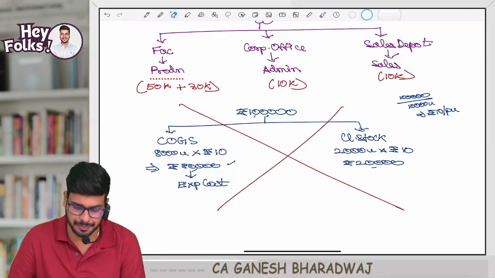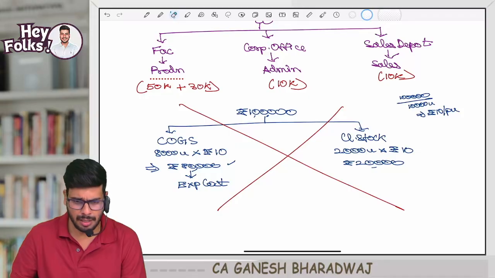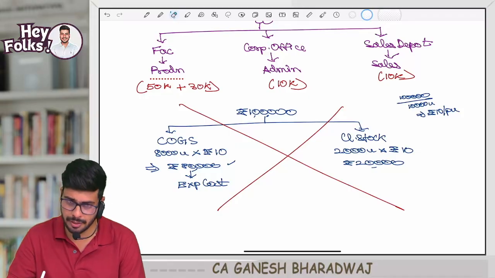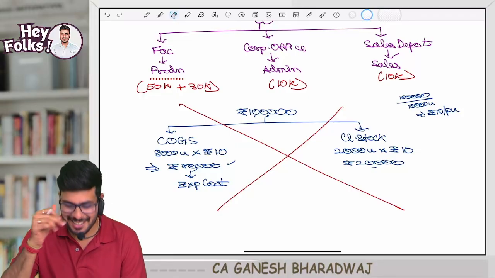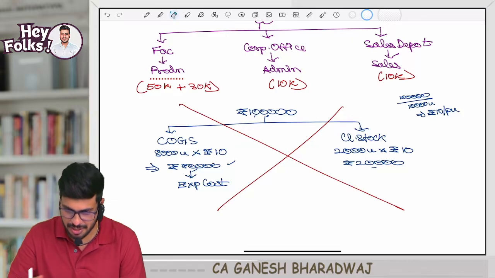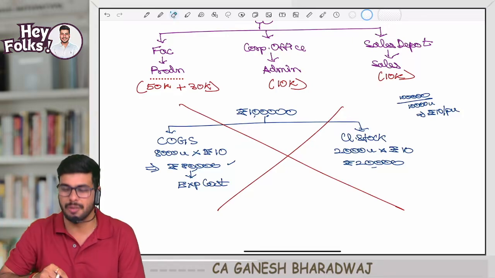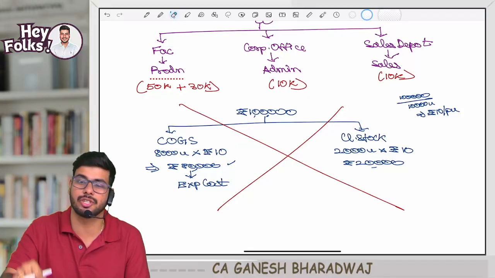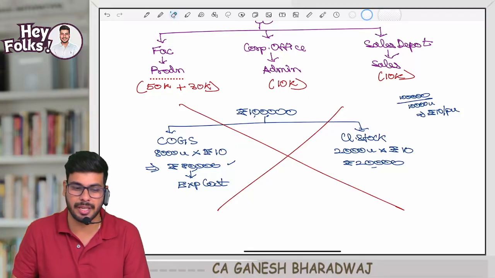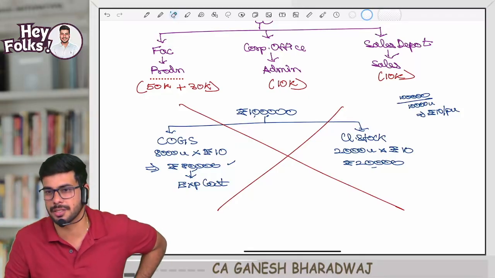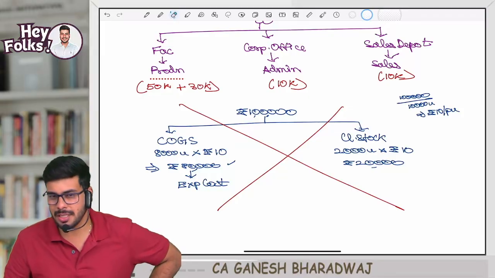Clear with this? Now, I deliberately made this. Have you written this down? I want you to write this down and strike it off. Visibly strike it off, not like this. One stroke, because you should know that this should not be done. You should not commit this mistake. So it should be visibly struck. Clear with this? Right? Sir, what is the mistake here?